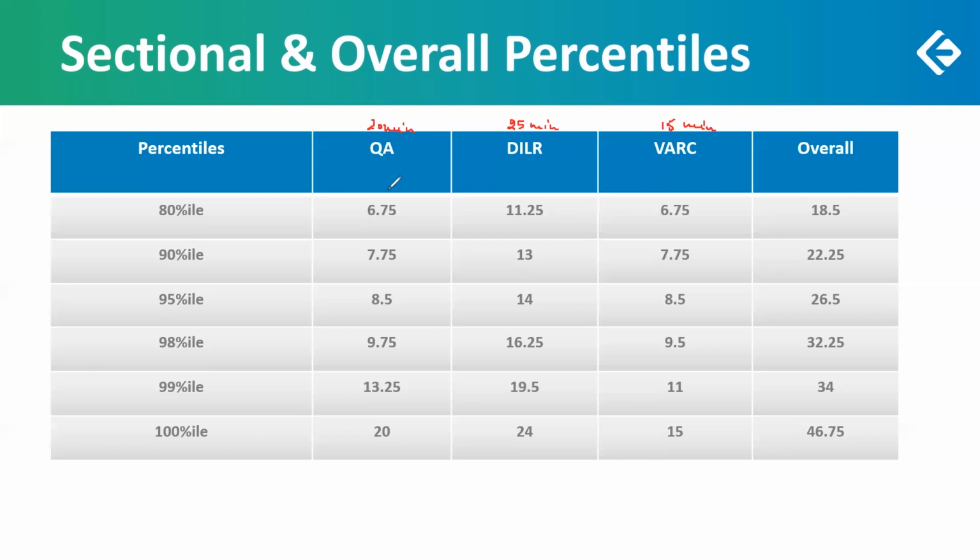So the figures you can see on the screen are based on these sectional timings, because we have to consider some kind of sectional timing and generalize the timing and the score. Otherwise, we cannot make it as per each student. So this is the sectional timing, and these are the scores of the section. And if we talk about the overall score, if you can score around 32, 33, you'll be able to get a percentile of 98. That is really good. In the next slide, we will be able to see why I am concentrating so much on 98.